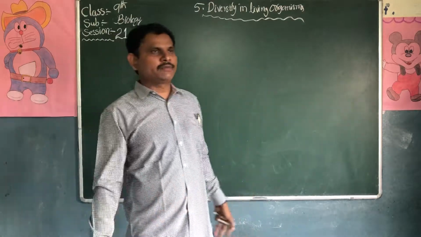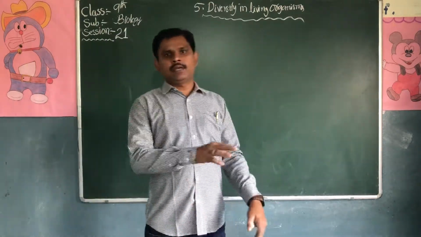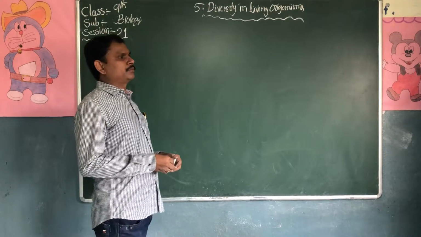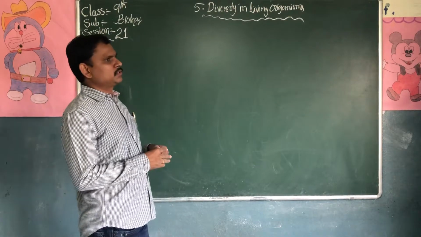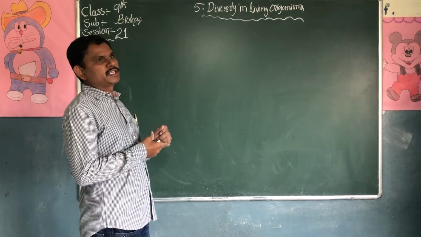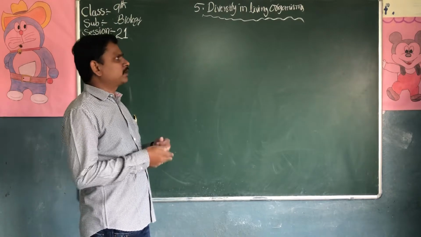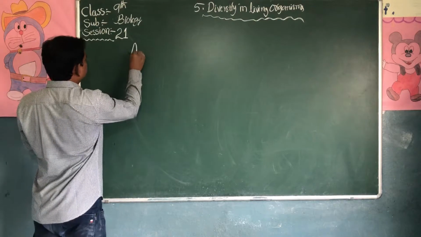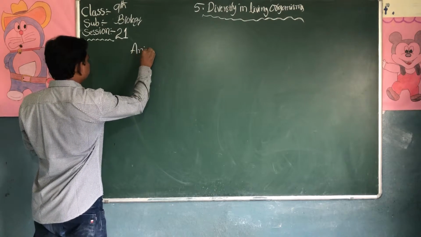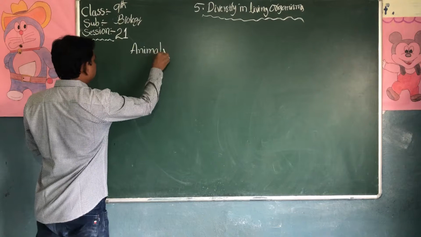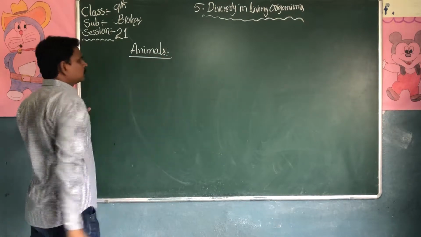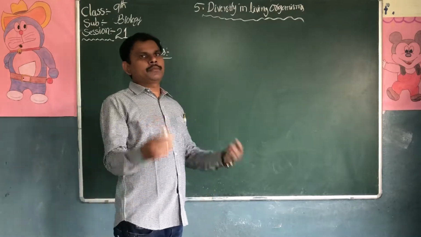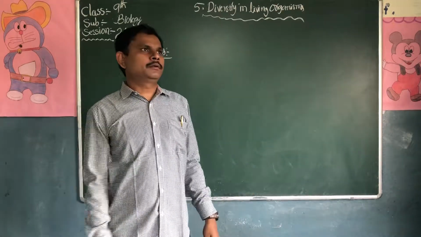So plants are divided into 2 parts, which we already discussed. In today's class we are going to discuss Animalia, the 5th kingdom. Whittaker divided the kingdoms in 1969, and the last one is Animalia. It is a very big kingdom compared to the plants.